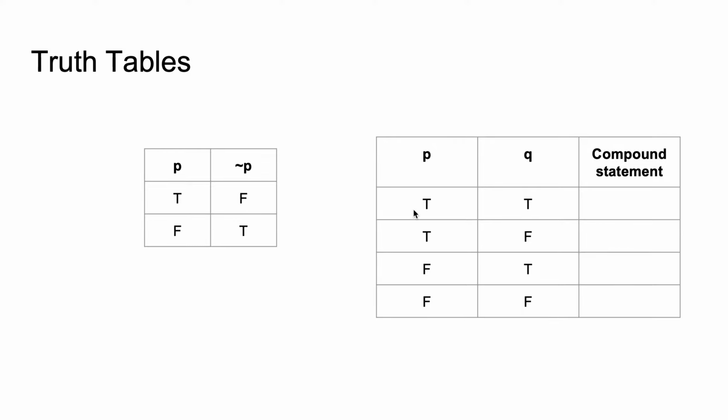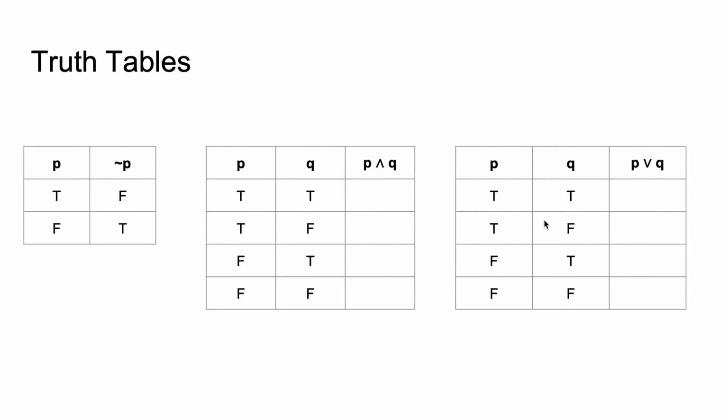If you have two statements, and this is where the truth tables are useful, when you have two or more statements, so P could be true or false. Q could be true or false. So the combinations you could have are true and true, true and false, false and true, or false and false. So these tables make things a little easier to see. So let's see some examples of these compound statements.